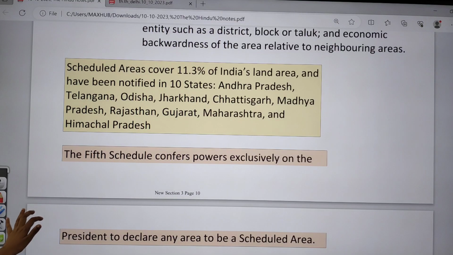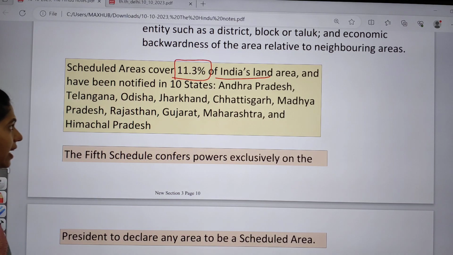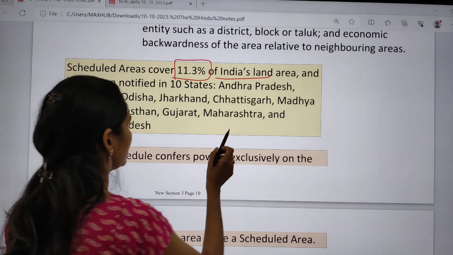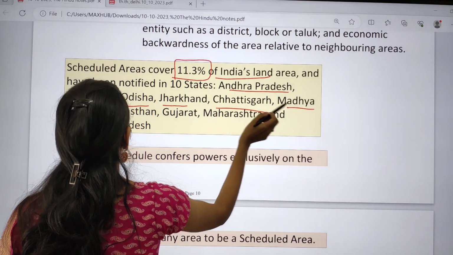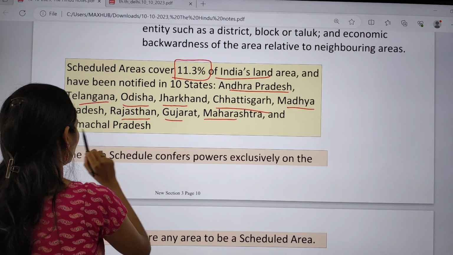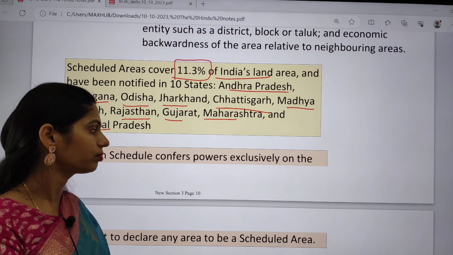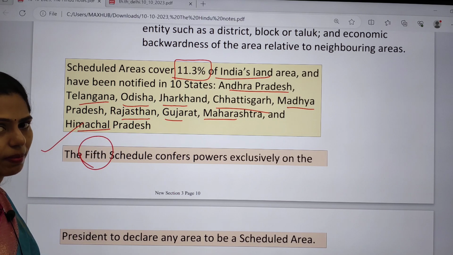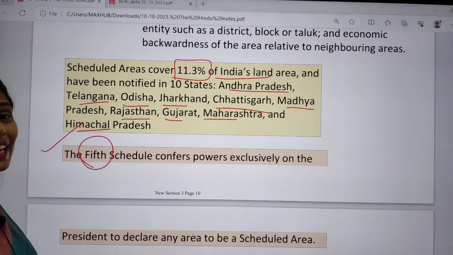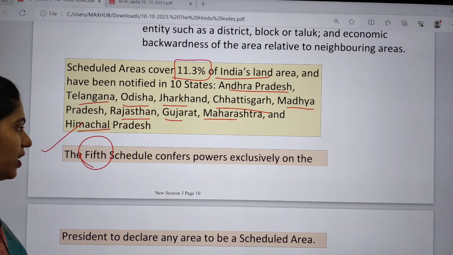Scheduled areas cover about 11.3% of India's land area, and this area has been notified in 10 states: Andhra Pradesh, Telangana, Odisha, Jharkhand, Chhattisgarh, Madhya Pradesh, Rajasthan, Gujarat, Maharashtra and Himachal Pradesh. In these areas, we have the scheduled areas. And who has the power under the 5th Schedule? The power is given to the President to declare any area as a scheduled area. So this will be your prelims question. That's a very important point.